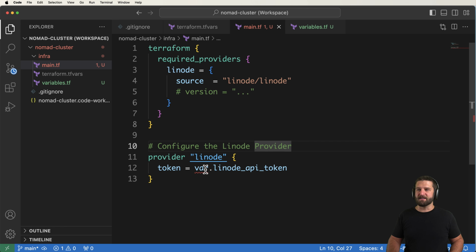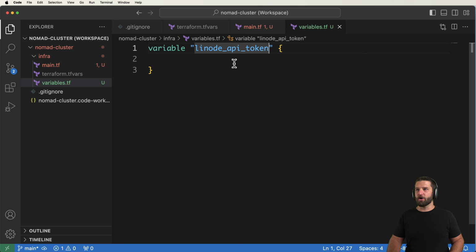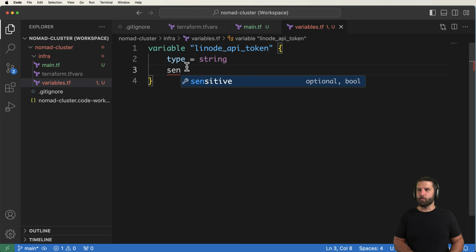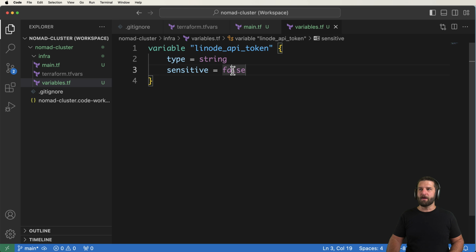But the idea of this is just to make sure that our tokens are outside the scope of the actual modules themselves, outside the content itself. So the type here is going to be a string. You don't necessarily have to declare this, this is going to be the default. But what we want to declare is the sensitive value. This is a sensitive value, so we're going to go ahead and say true.